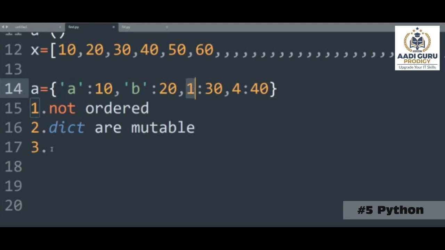So how can the keys be created? What are the rules we need to follow to have a key inside a dictionary? That is point number 3. The point you have to remember is, if you want to create a key for a dictionary, then that key should be only an immutable type of data.